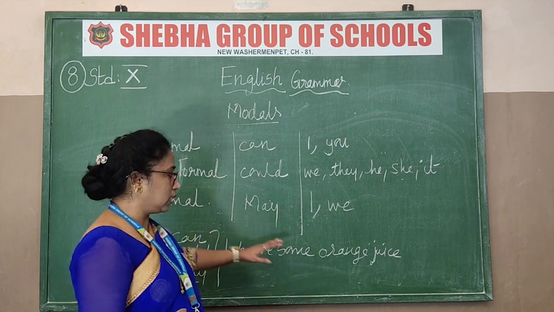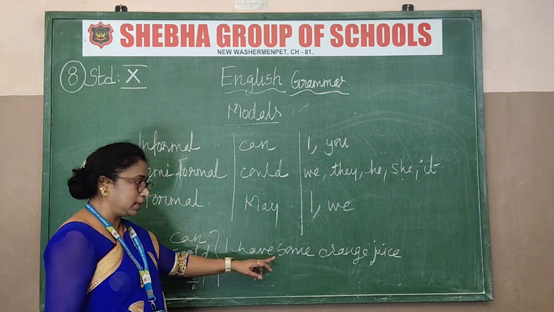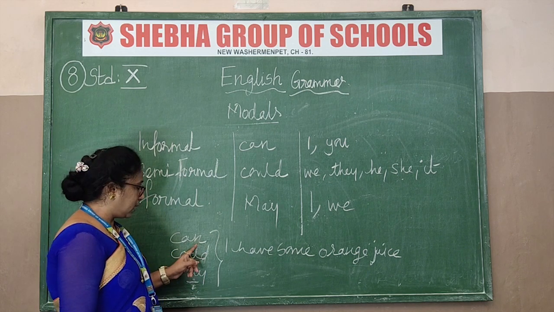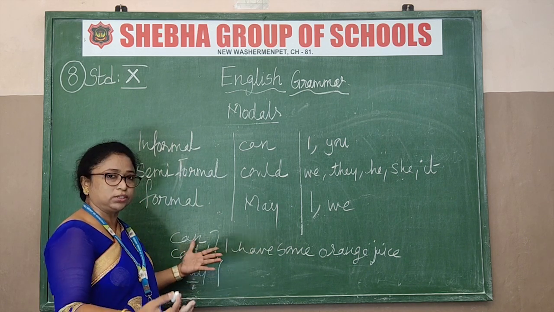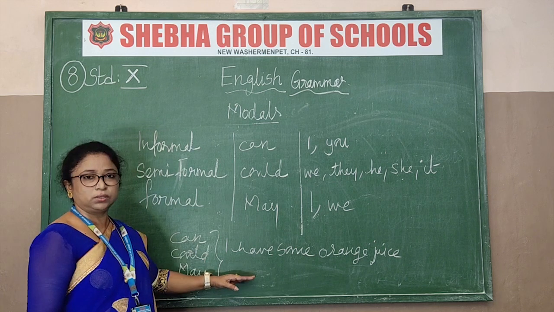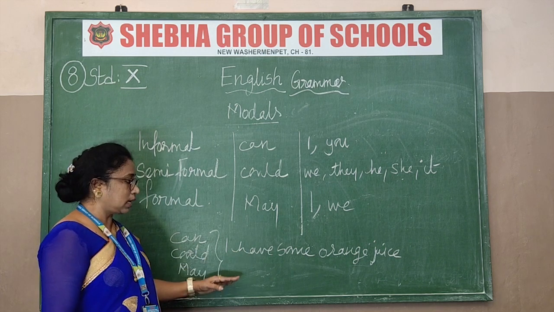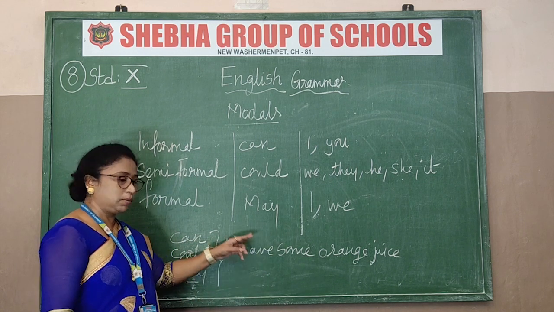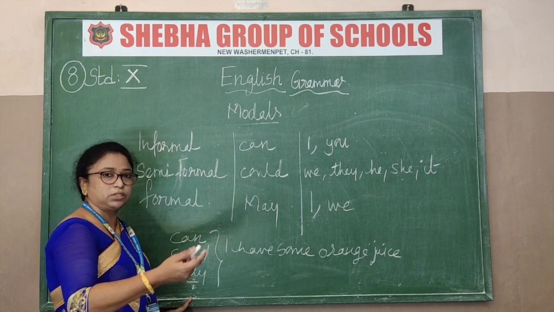Got that? So these are the same example, and I have used three modals. Can I have some orange juice? So casually you are saying. So this is it. Understood now how to use it? So this is asking permission, you are making a request. That request itself has three ways of saying it. Okay.